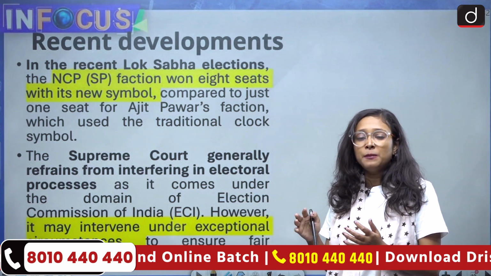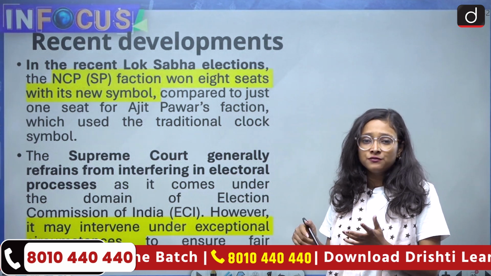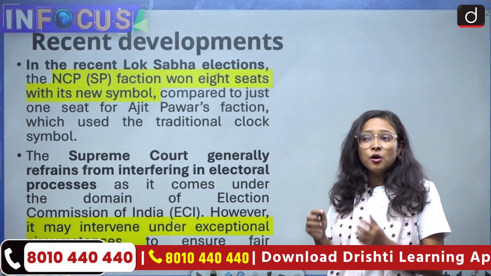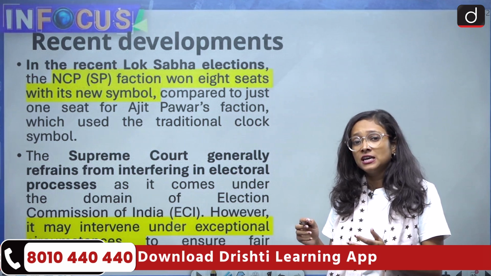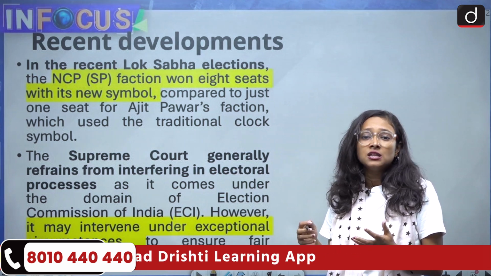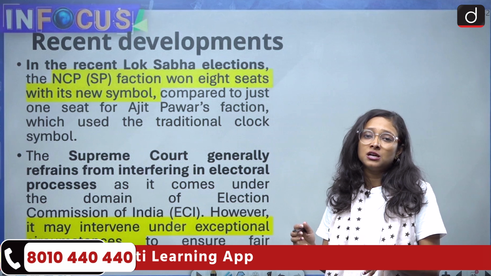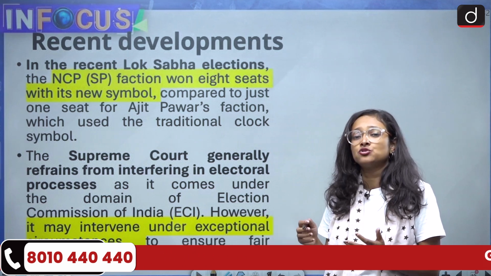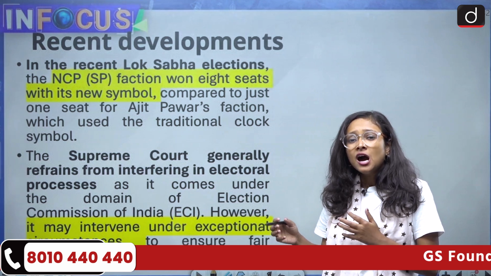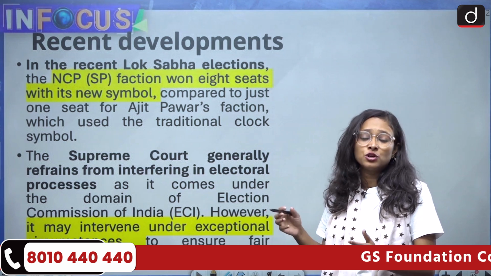But if the matter becomes urgent, and if any party feels that it is discriminated against and there is a problem in the conduct of a free and fair election, there are chances that the Supreme Court might intervene. Otherwise ECI will decide what will happen.